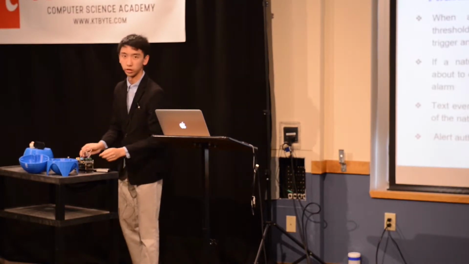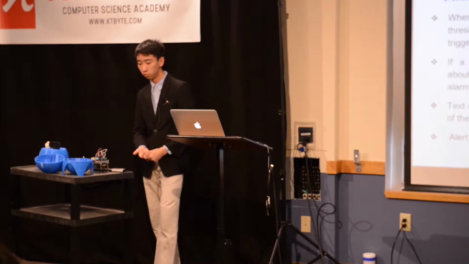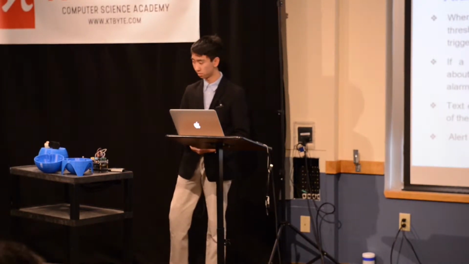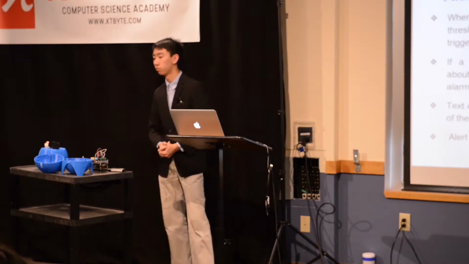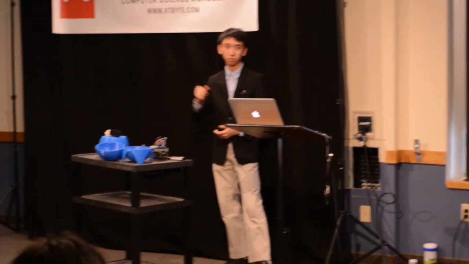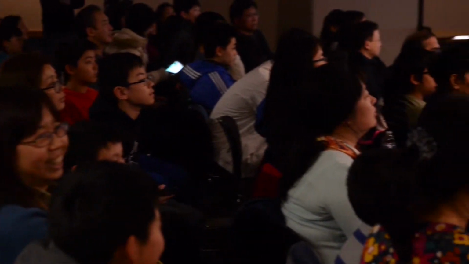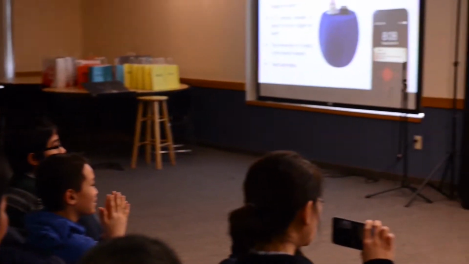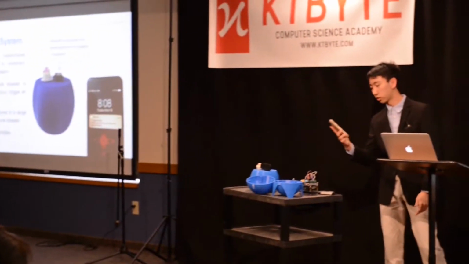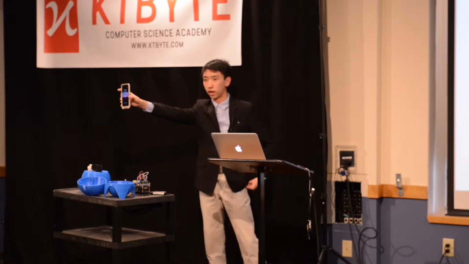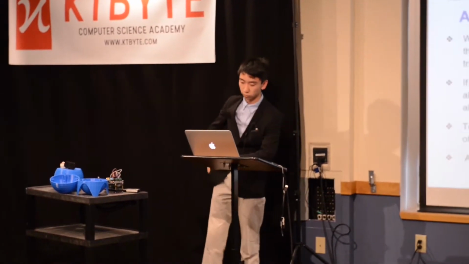So I'm just going to wait for that to heat up, hopefully. So not only that, but it can also text you and tell you that there is a fire. So I just got a text message from that telling me that the temperature has risen.